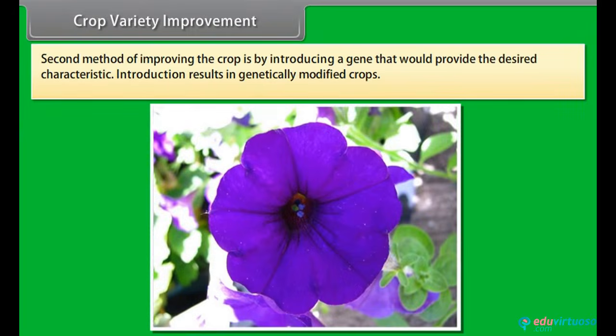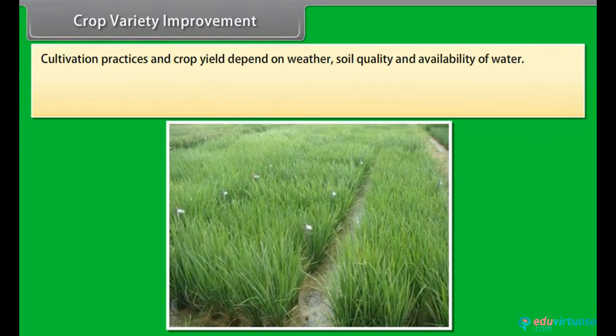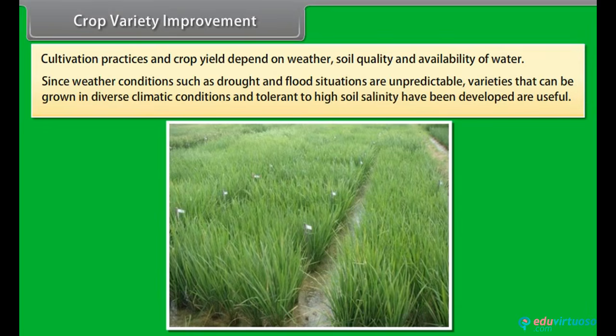Second method of improving the crop is by introducing a gene that would provide the desired characteristic. Introduction results in genetically modified crops. Cultivation practices and crop yield depend on weather, soil quality, and availability of water. Since weather conditions such as drought and flood situations are unpredictable, varieties that can be grown in diverse climatic conditions and tolerant to high soil salinity have been developed and are useful.